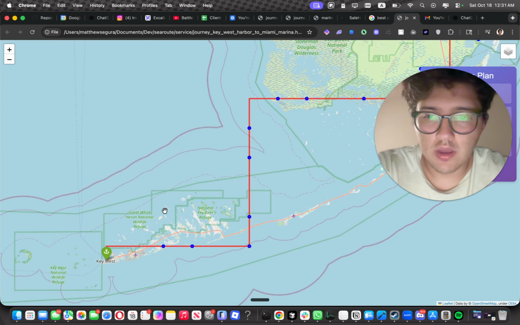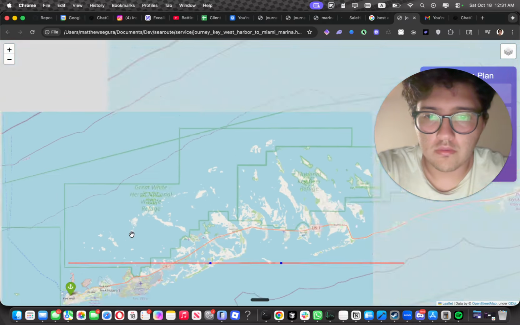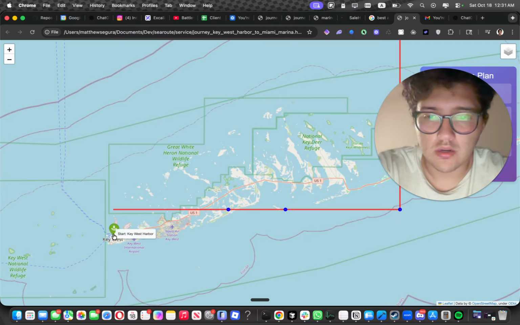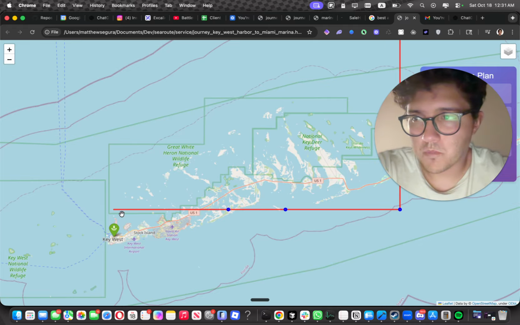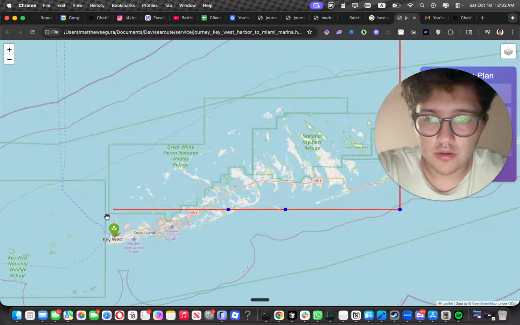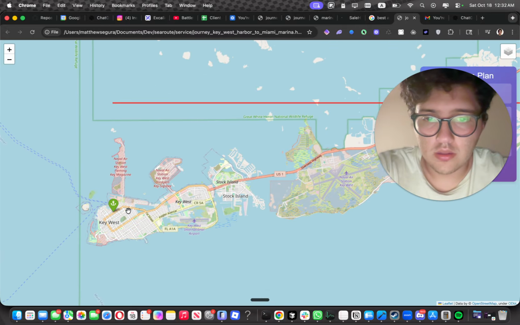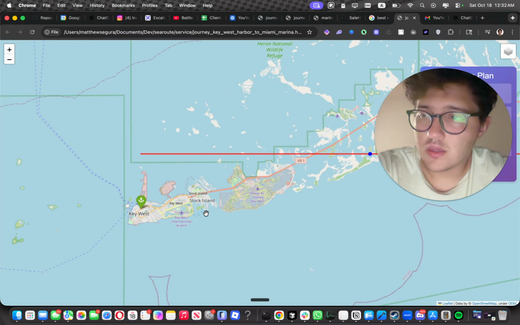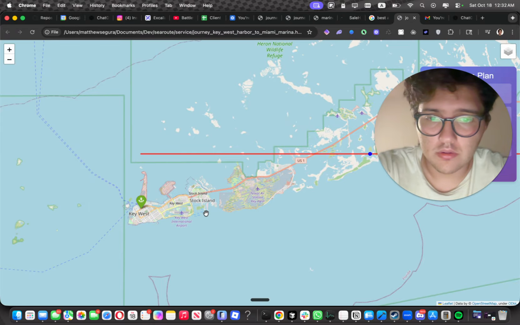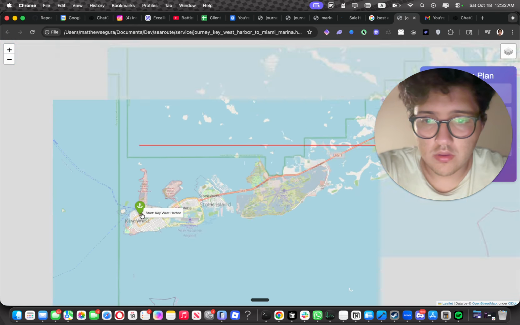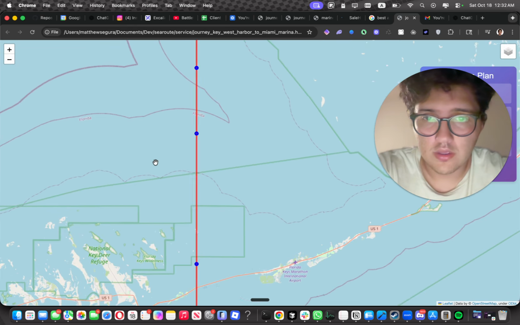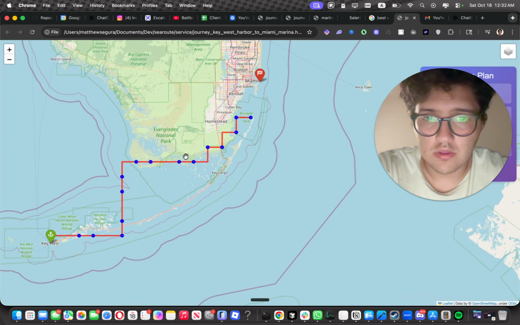Now, routing at sea is very difficult for many reasons. Being you need to have layers of data. You not only need to have, let's say, the depth of water, you need to know the land. You need to take that into account. You have to take into account the boat size to make sure you don't get stranded, and then you also have to take into account many other things, maybe even weather, wind, shortest path. And so there's so many different areas that you need to take into account.